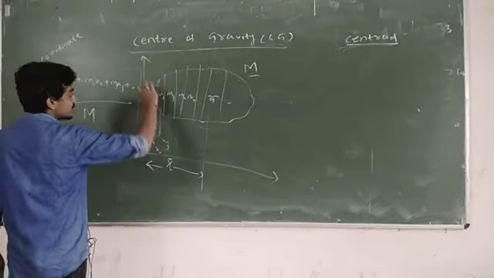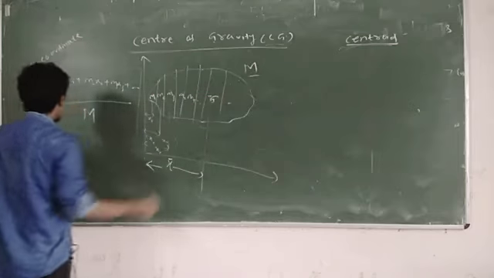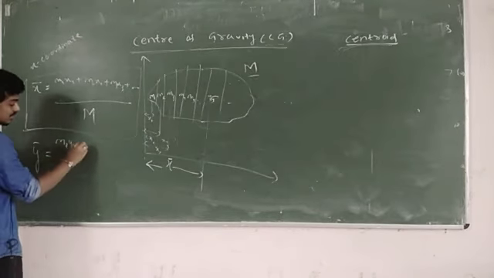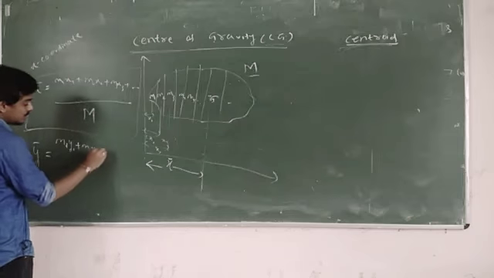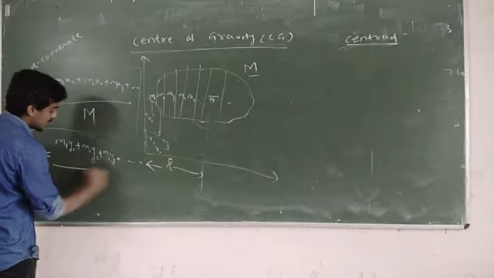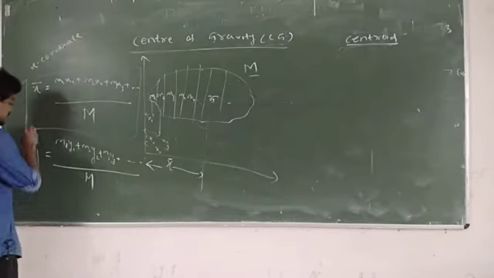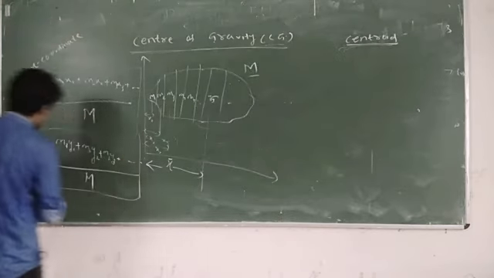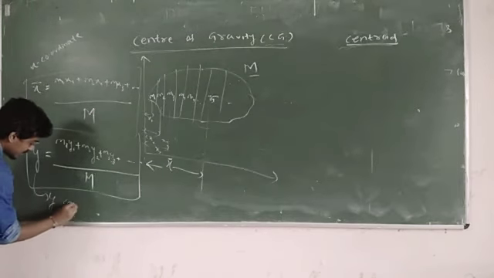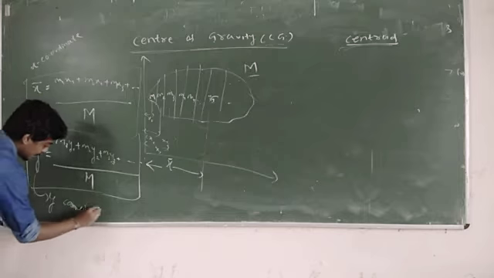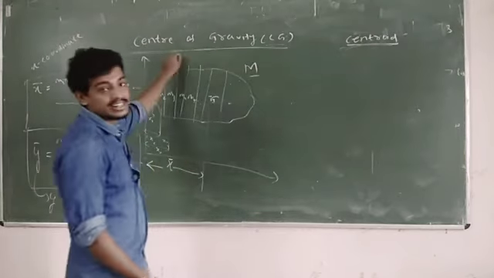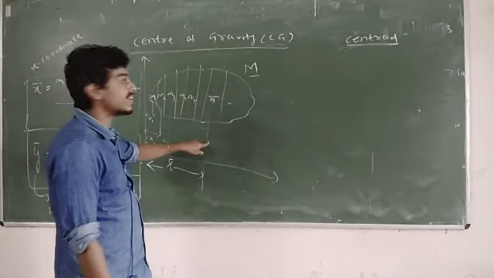If the vertical distances are y1, y2, y3 like this, then the same formula: m1 y1, m2 y2, m3 y3, like this it will continue, divided by total mass. So this is the y coordinate, or ordinate, whatever you can call it. So this way you can calculate the center of gravity of any body.